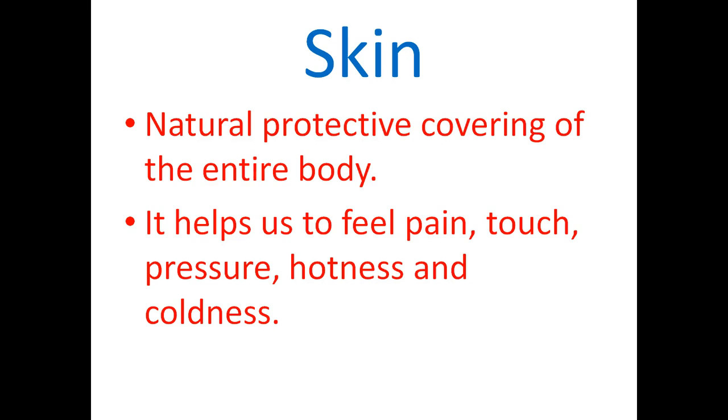It is the largest sense organ of our body. It is a natural protective covering of the entire body. It helps us to feel pain, touch, pressure, hotness and coldness. There are sensory structures in our skin which help us to feel these sensations.